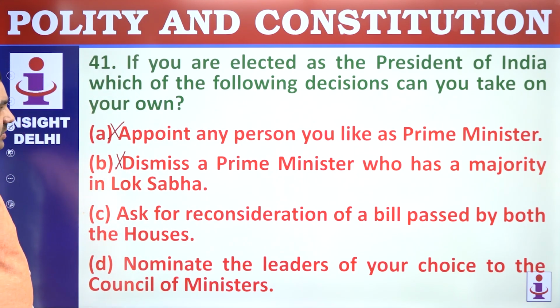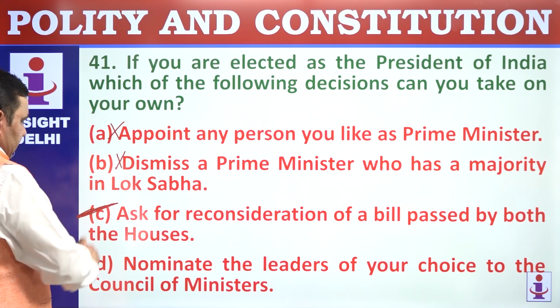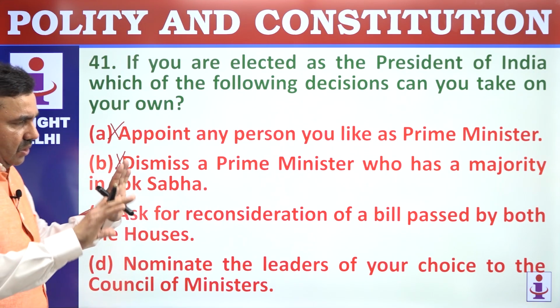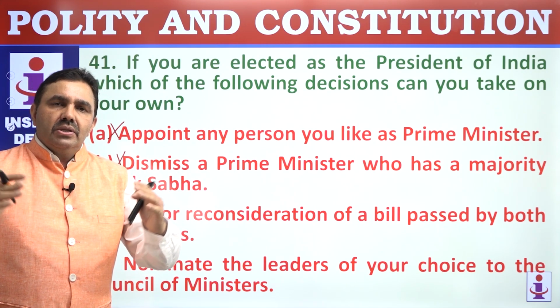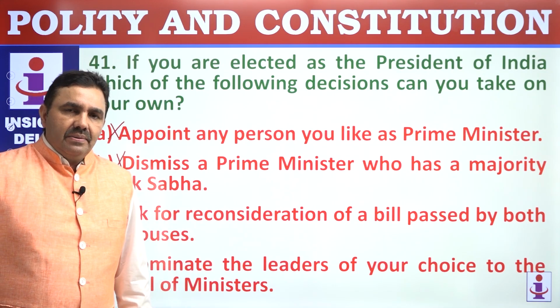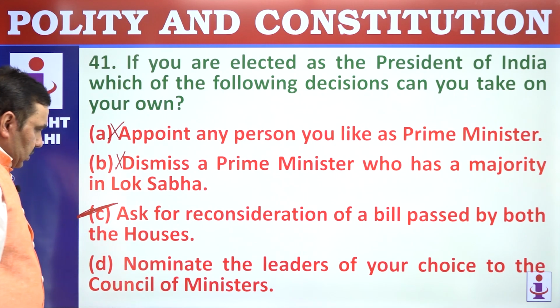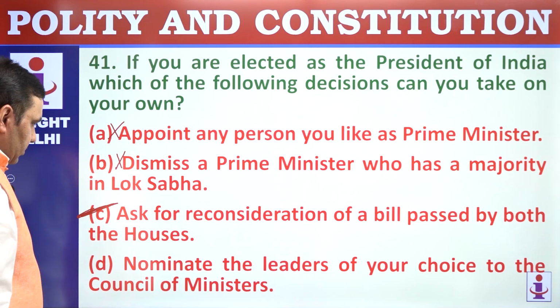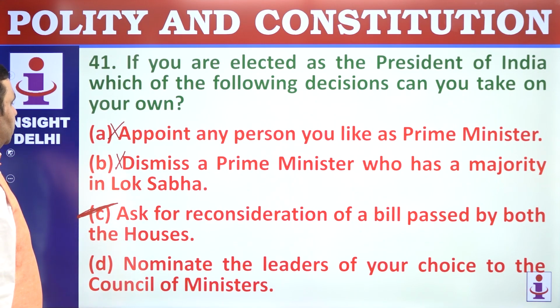Ask for reconsideration of a bill passed by both the houses. This is what is called a suspensive veto. The President can exercise this on his or her own. There is no need of any consent, permission, or recommendation from anybody else. Nomination of leaders of your choice to the Council of Ministers is on the recommendation of the Prime Minister. So C is the right option here.